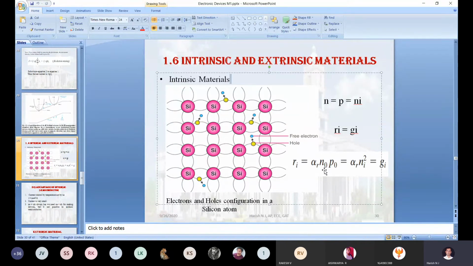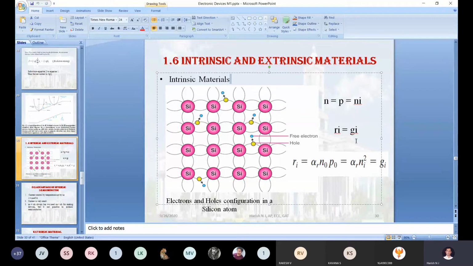Totally here we are going to gather only two things, excluding the information you are already aware of about intrinsic. The first is N will be equal to P, which is equal to Ni. This is the first equation. The second equation: Ri will be equal to Gi only.